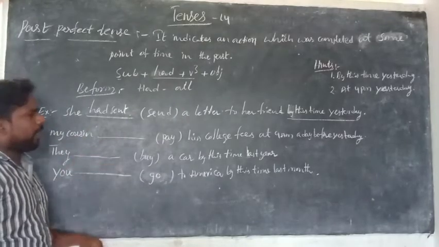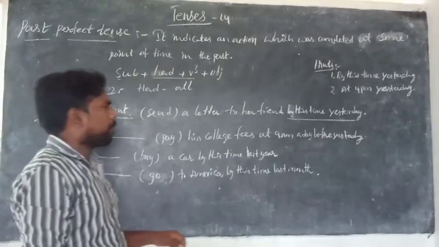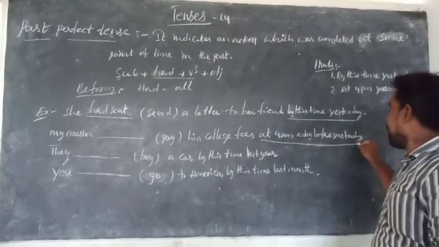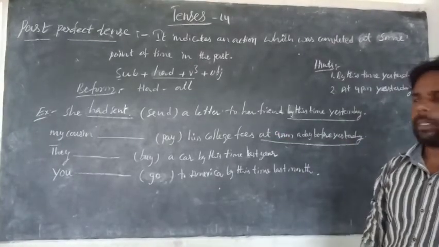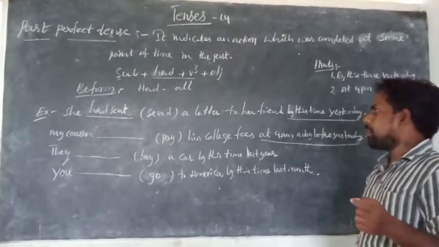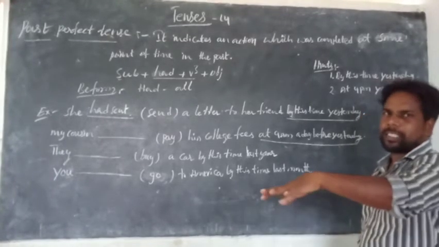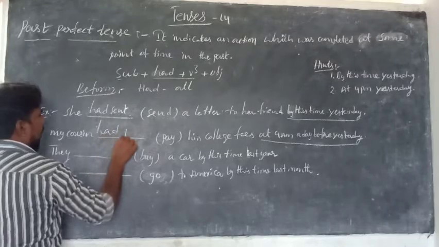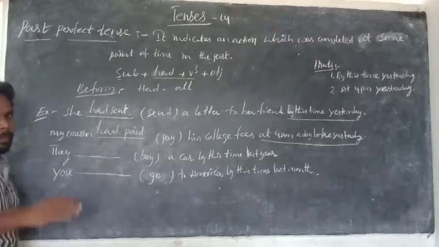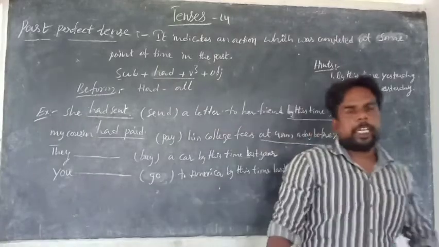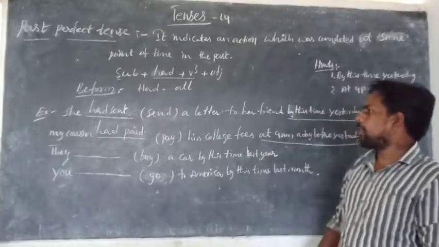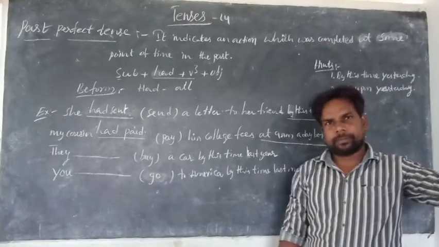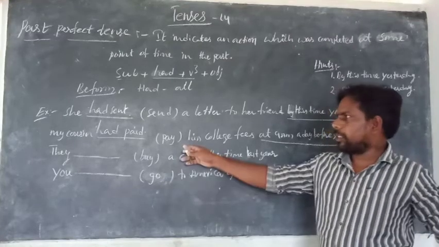My cousin dash pay his college fees at 9 a.m. the day before yesterday. If there were only day before yesterday, it would be simple past. Here a time indication is there, so it is past continuous or past perfect. You can write: My cousin was paying his college fees at 9 a.m. It is a going-on action. In past perfect you can write: My cousin had paid his college fees at 9 a.m. the day before yesterday. The action was completed in this tense.